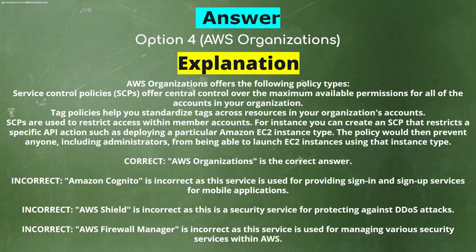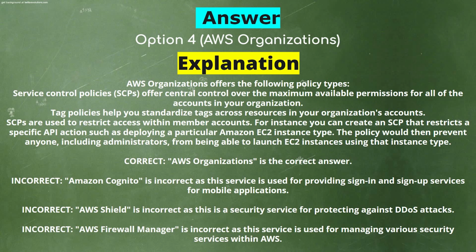For instance, you can create an SCP that restricts a specific API action, such as deploying a particular Amazon EC2 instance type. The policy would then prevent anyone, including administrators, from being able to launch EC2 instances using that instance type. AWS Organizations is the correct answer.